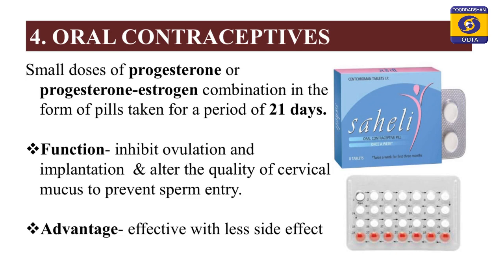So, these oral contraceptives will be taken for 21 days, and the main function is they will inhibit ovulation. Okay, they will inhibit ovulation, and if at all fertilization takes place, they will inhibit implantation also, and they will alter the cervical mucus quality. So, they will help in obstructing the sperm from entering into the cervix. And what is the advantage of using these oral pills? They have fewer side effects and they are widely accepted.